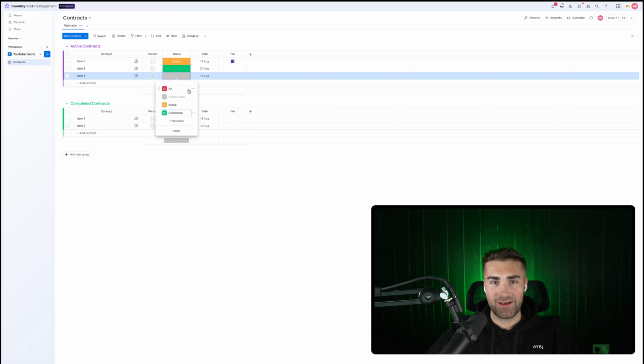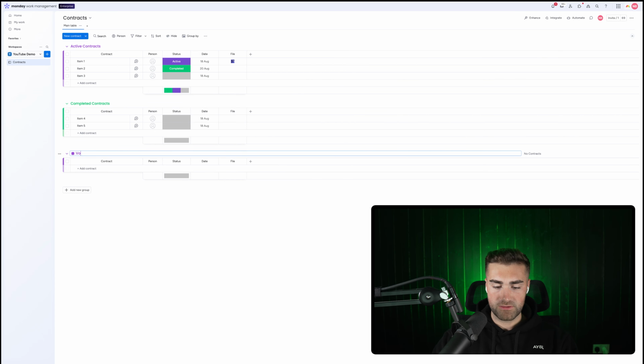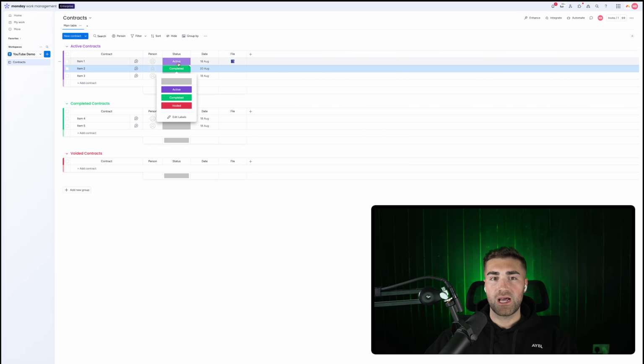There we go. And then what I might do actually is I might just have cancelled or voided contracts as another group. Change that to purple there, and then I'll add another group which is like voided contracts, just in case we need to account for contracts that do get voided for whatever reason. So now I've got my active, completed, and voided contracts.